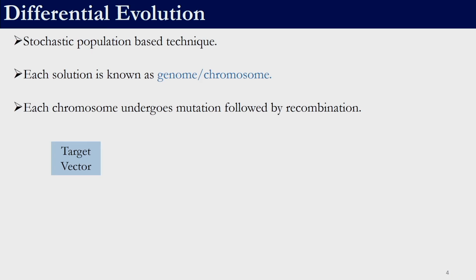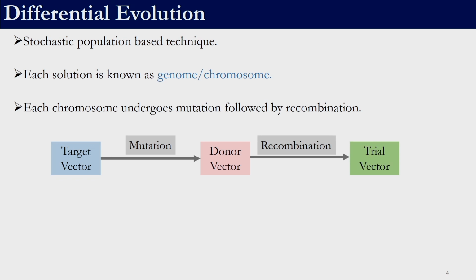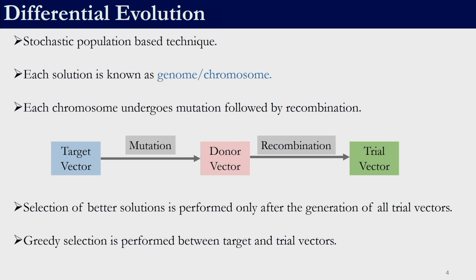There are a few terminologies that we need to keep in mind. One is the target vector. The target vector is the solution which is undergoing evolution. The target vector is used in mutation to generate a donor vector, and the donor vector undergoes recombination to obtain the trial vector. Between the trial vector and the target vector, a greedy selection is employed. Whichever solution is better will survive for the next generation.